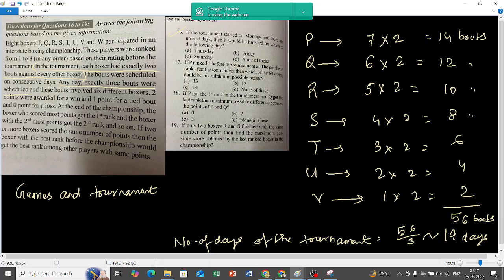Start counting 19 from Monday. Monday, Tuesday, Wednesday, Thursday, Friday, Saturday, Sunday, Monday, Tuesday, Wednesday, Thursday, Friday, Saturday, Sunday, Monday, Tuesday, Wednesday, Thursday, Friday. So on Friday all the bouts are completed. Did you understand?